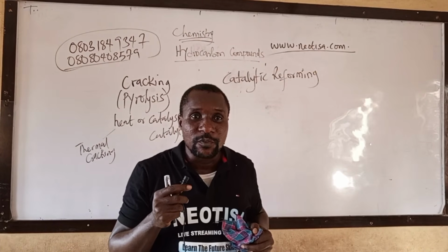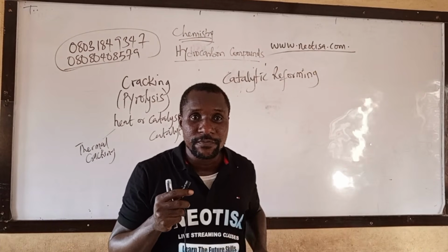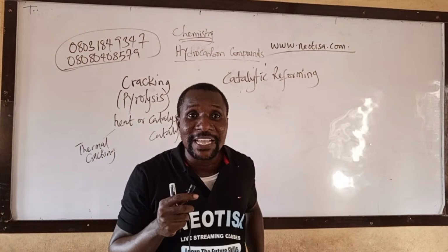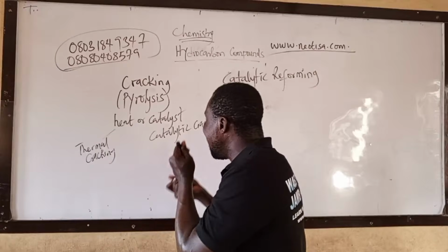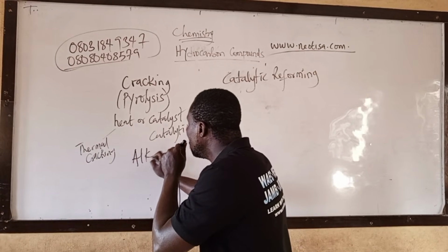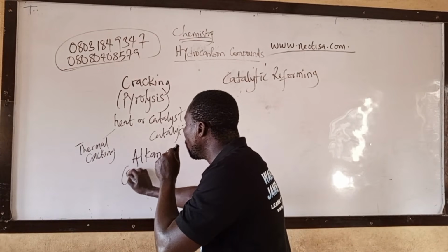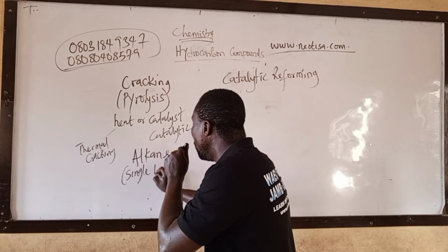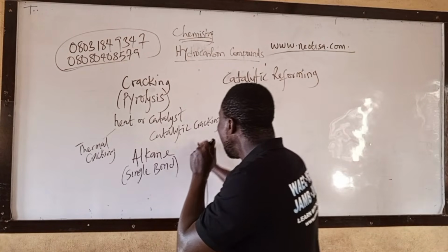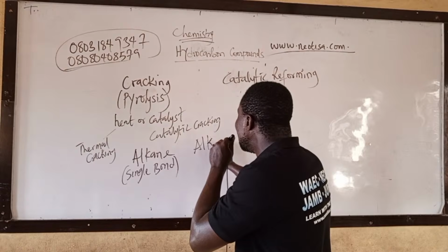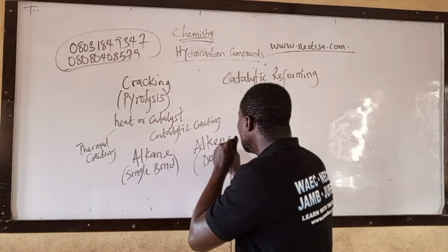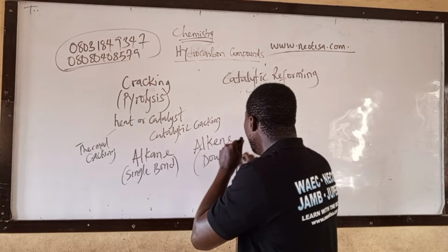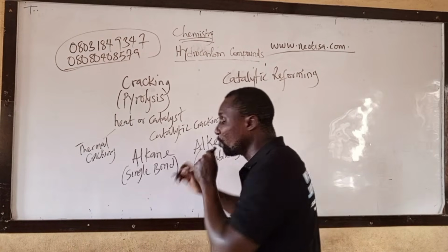In cracking, what are the products that we get? What are the products that are formed in cracking? The products are alkane, which is single bond, and alkene, double bond. Take note of this.